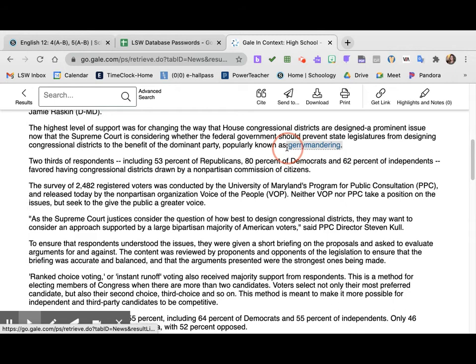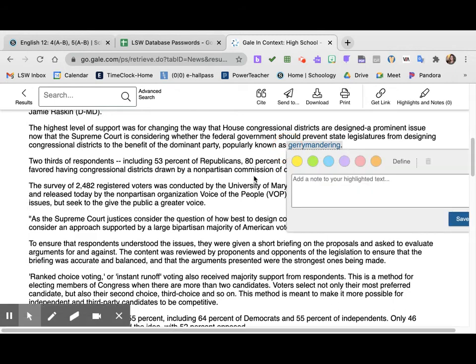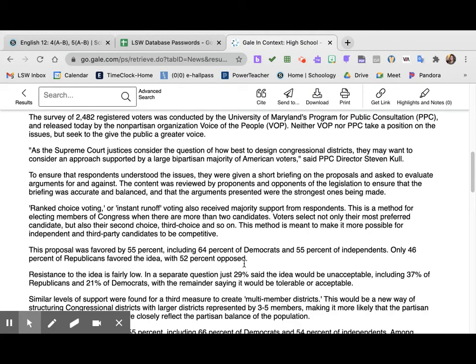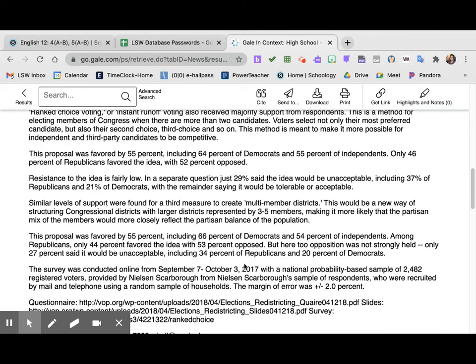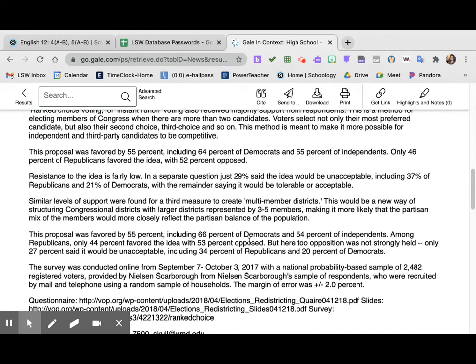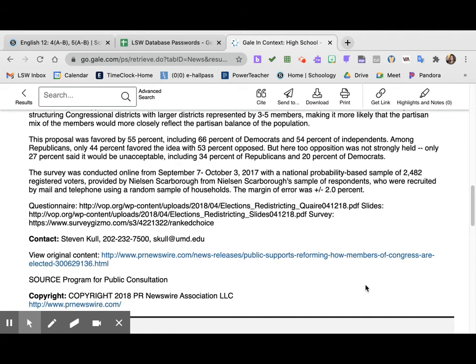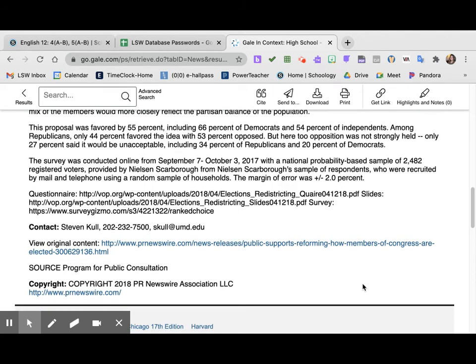This is talking about gerrymandering, which is where if you gerrymander a district, you set it up so that the electoral group will pick who you want them to pick. And so you can set situations up so that you only get one political party voted for in a certain district, because you thin out the other party's sources of people who would vote for them. So that's kind of interesting.